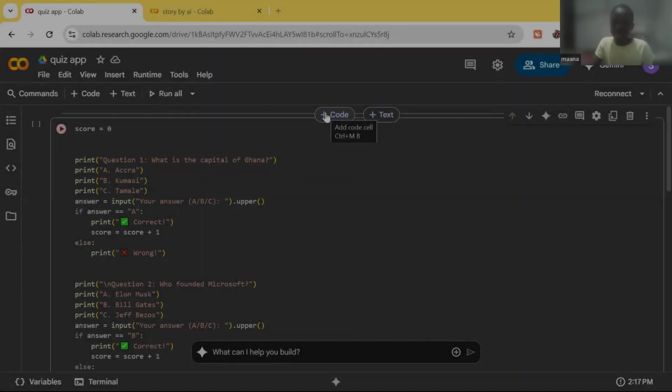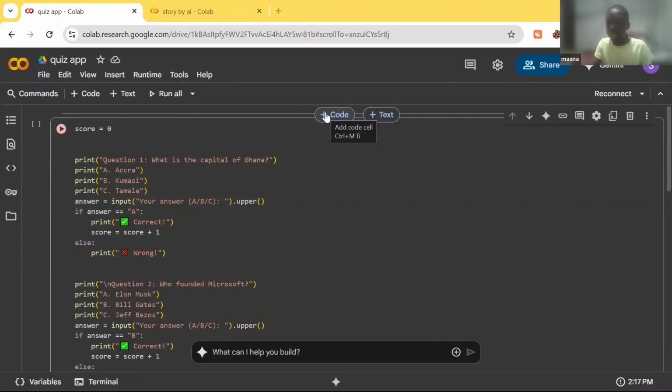My name is Maana Hanan Isa. I am 10 years of age. I am connecting from New Botiano, the Greater Accra region of Ghana. And this is my project called Quiz App.